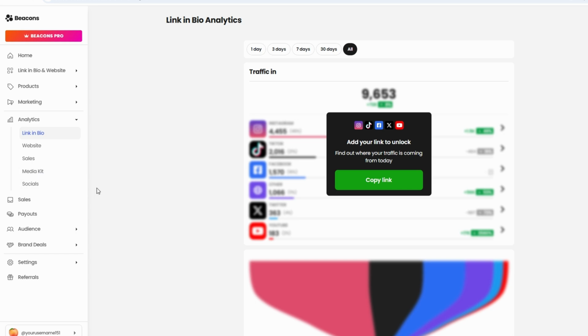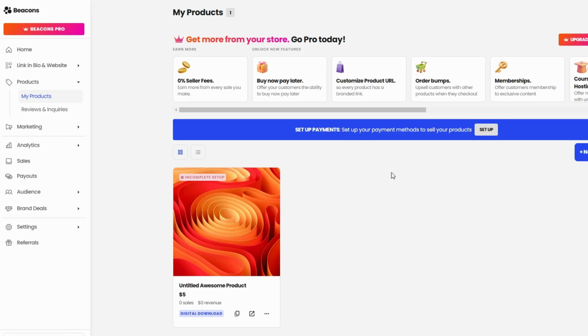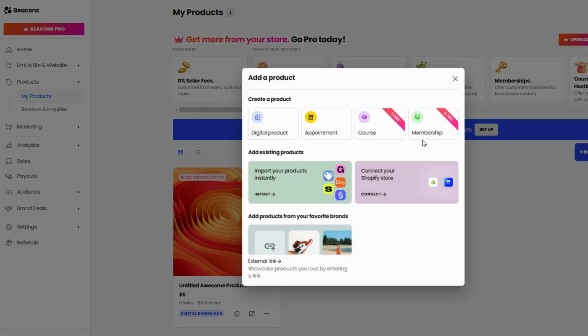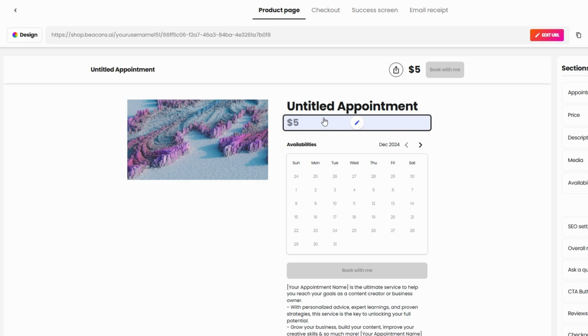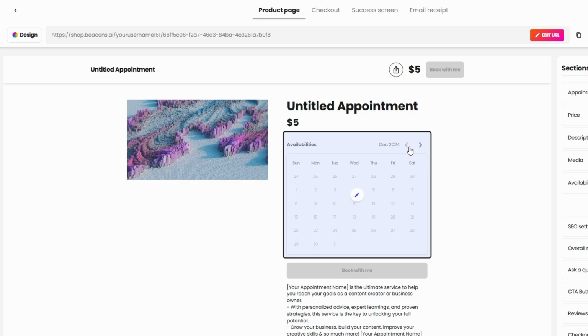Go to the Appointments tab in your dashboard to set up your availability. Link your existing calendar, Google Calendar, for example, to streamline scheduling.